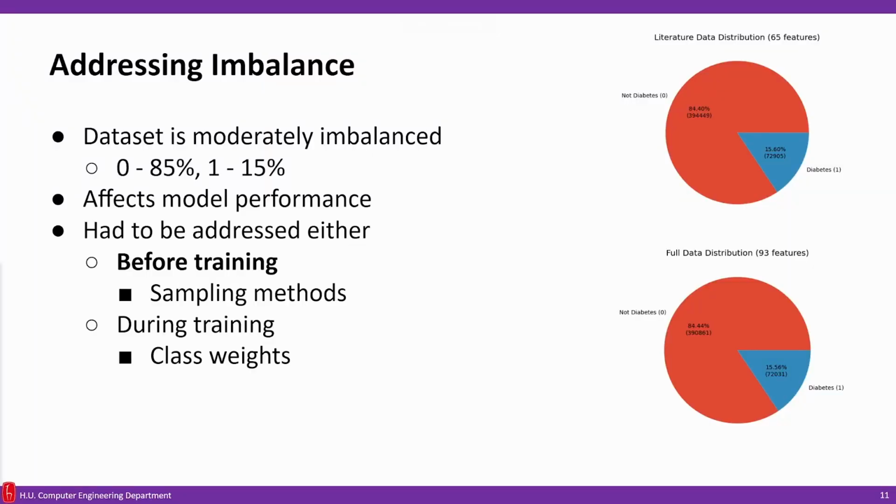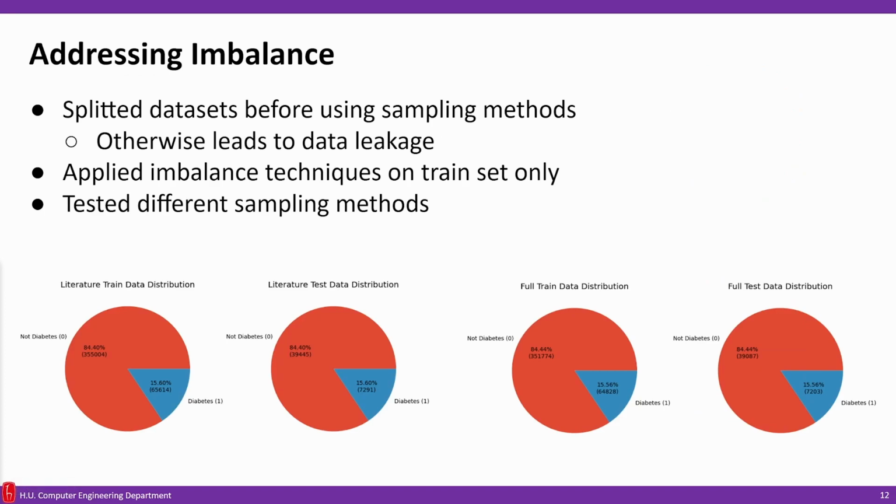After the data part was complete, we focused on the imbalance problem of the data, since it is moderately imbalanced. 85% of the data is not diabetes and 15% of the data is diabetes. We had to address this problem because in the end it affects model performance. It makes the model biased. We chose to address it before training using sampling methods. Before testing sampling methods, we split the dataset into train and test sets, since applying it on both leads to data leakage. So we applied imbalance techniques on training sets only.